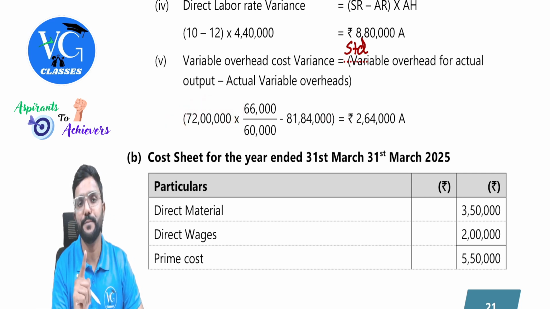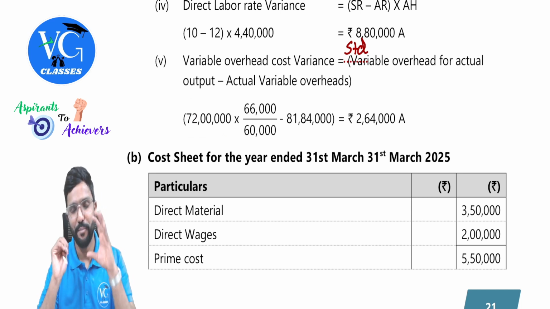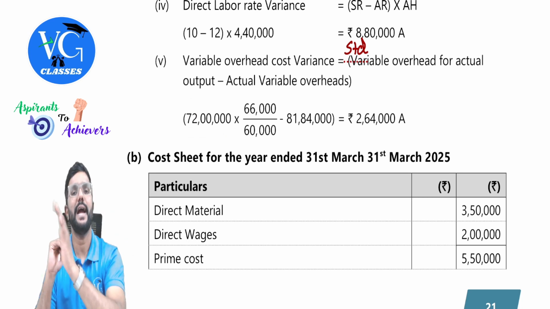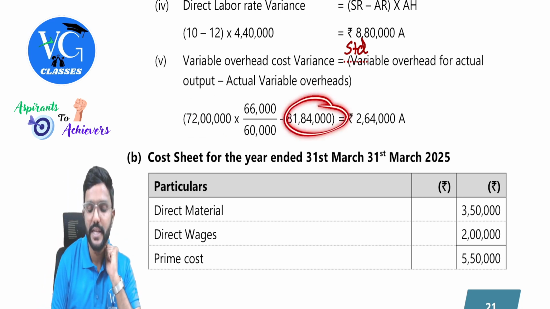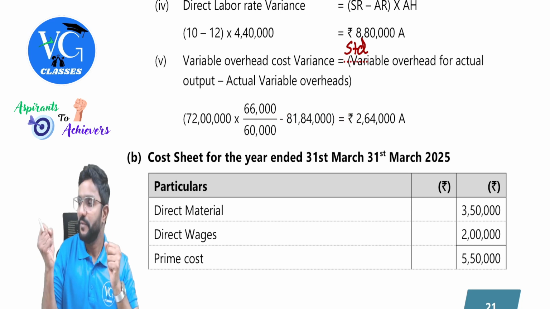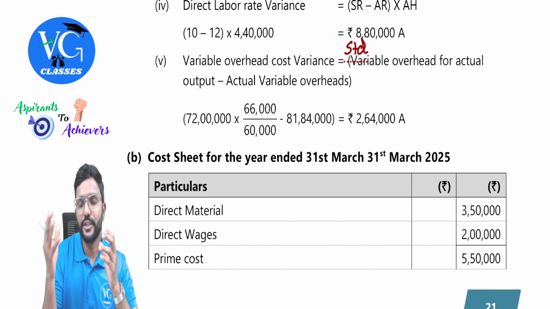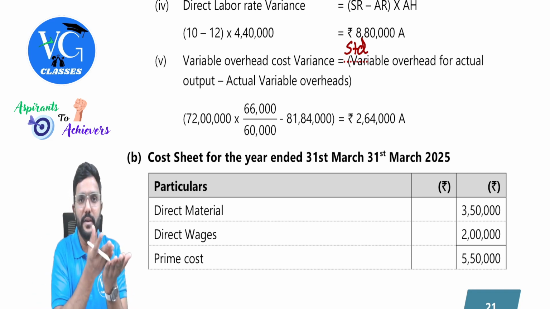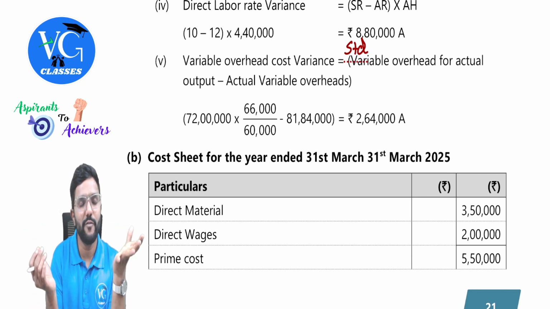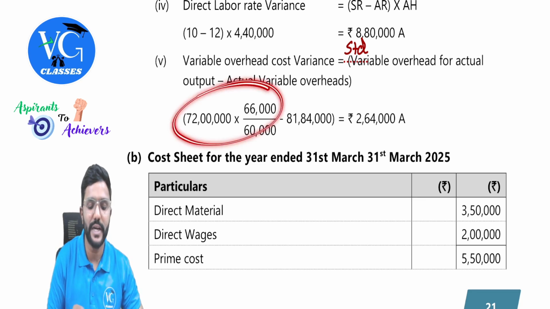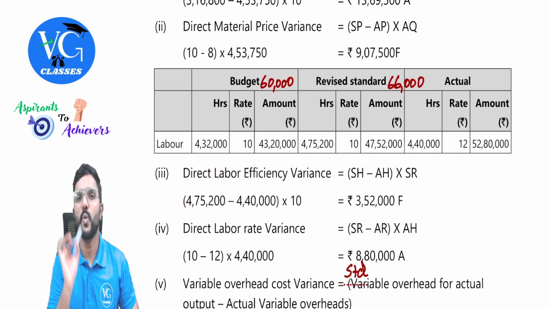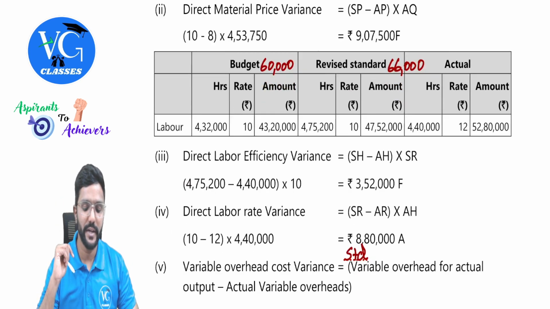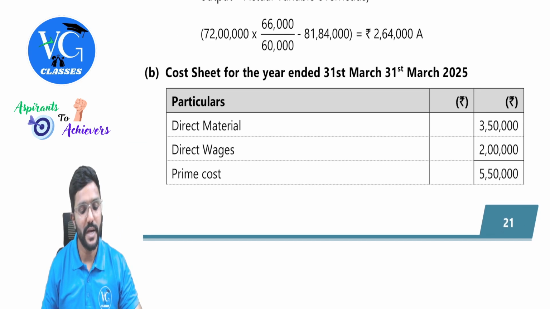Standard should always be for actual output. Budgeted will be for budgeted output, whereas standard has to be for actual output. Guys, we are taking the actual data in other places. When we are comparing actual, actual cost will always be for actual output. When we are comparing that with something, obviously that also should be for the same level of output. So please ensure that the standard data will always be for the actual output. That is very important in variance calculations, guys. Yes, sir.